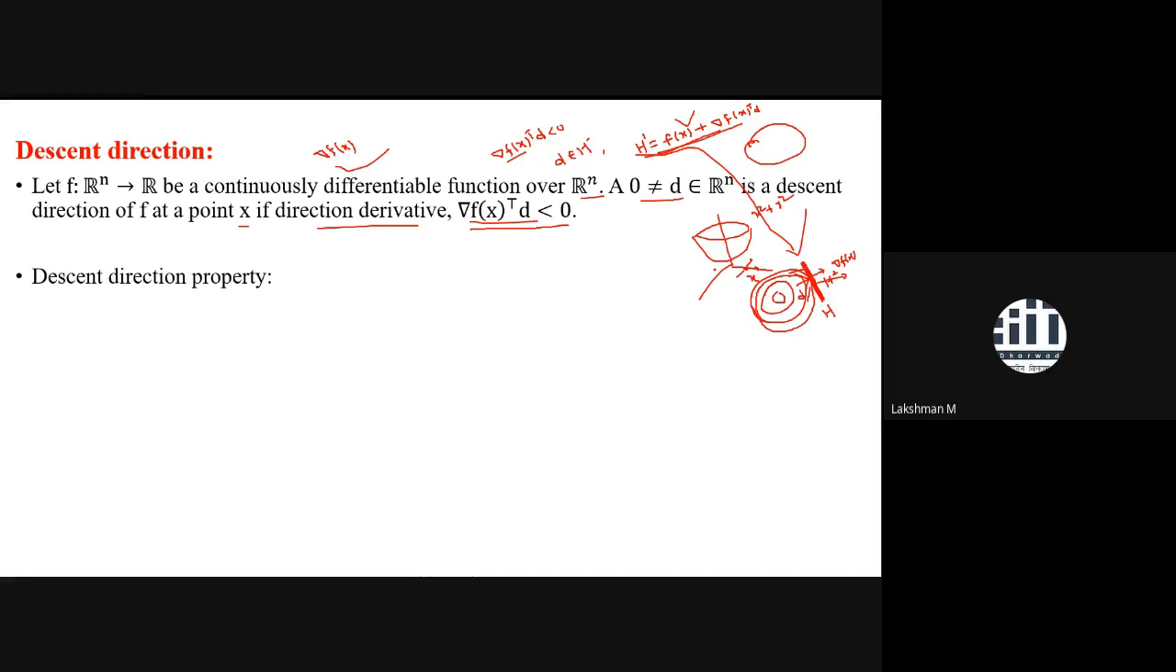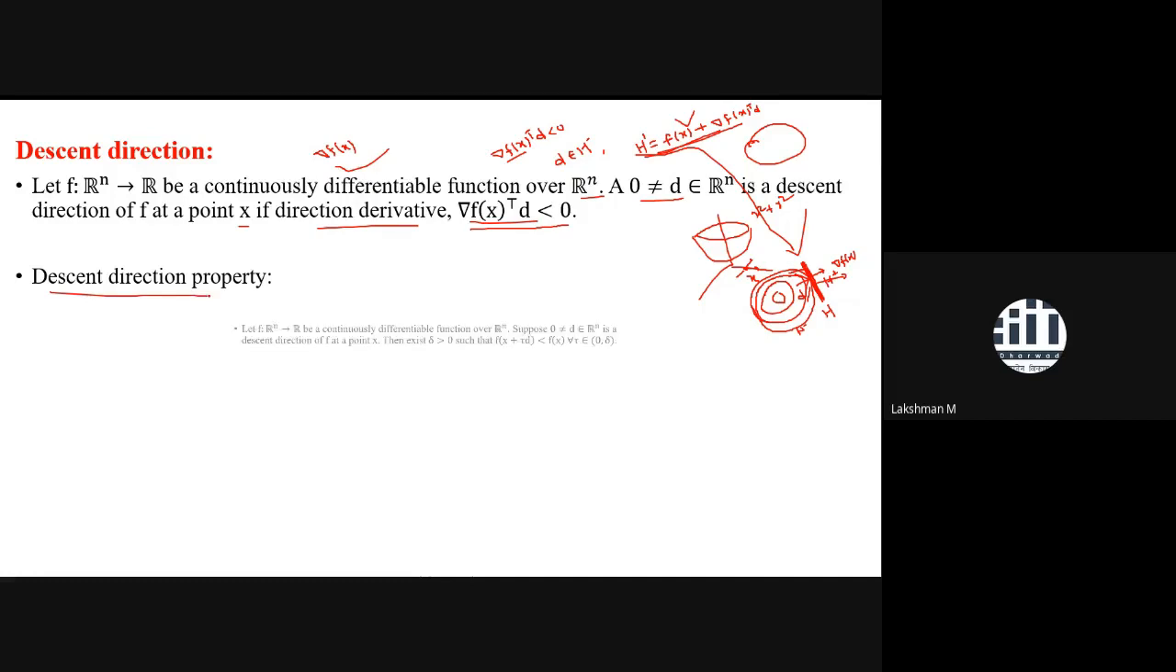Now, once we have the property of descent direction, that means a direction, if you take a dot product with the gradient at that point, and the dot product happens to be less than 0, that means you are in the negative half with respect to this hyperplane. Then it simply says that D is a descent direction. With respect to this descent direction, you can apply the descent directional property.